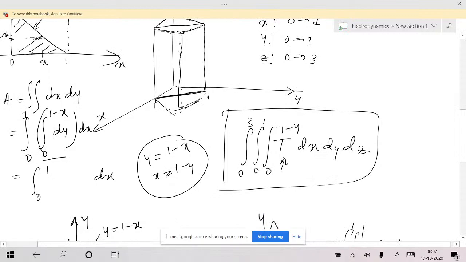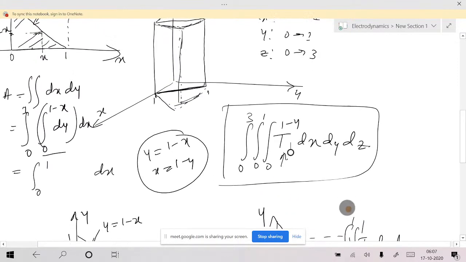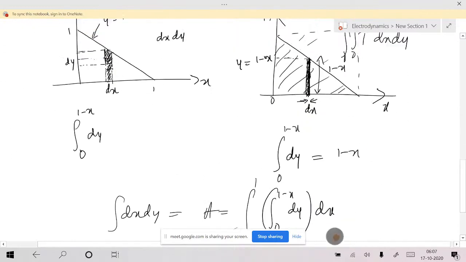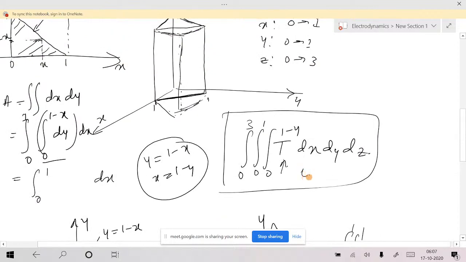Is that okay? But don't do it like this, okay? Don't do 0 to 1, 0 to 1, 0 to 1 and make it half. You can do that in case of area. In case of area, you can integrate from 0 to 1, 0 to 1 and you can make it half. But don't do the same thing here, because this scalar has a different value in a different region. Are you getting my point?